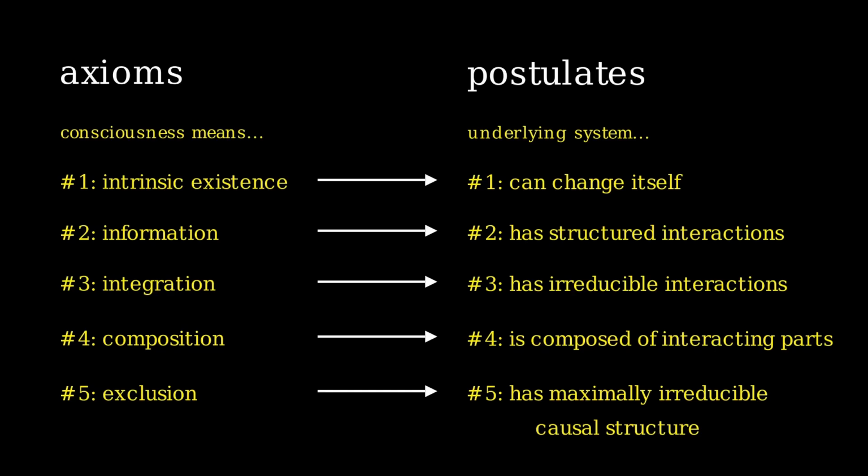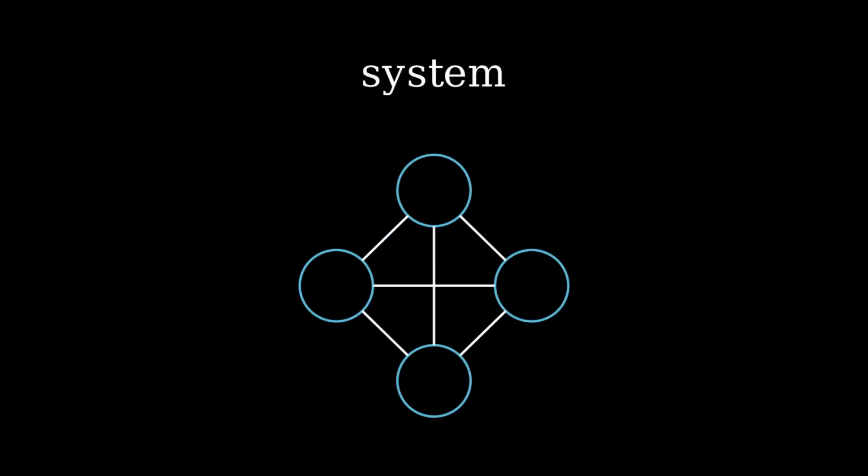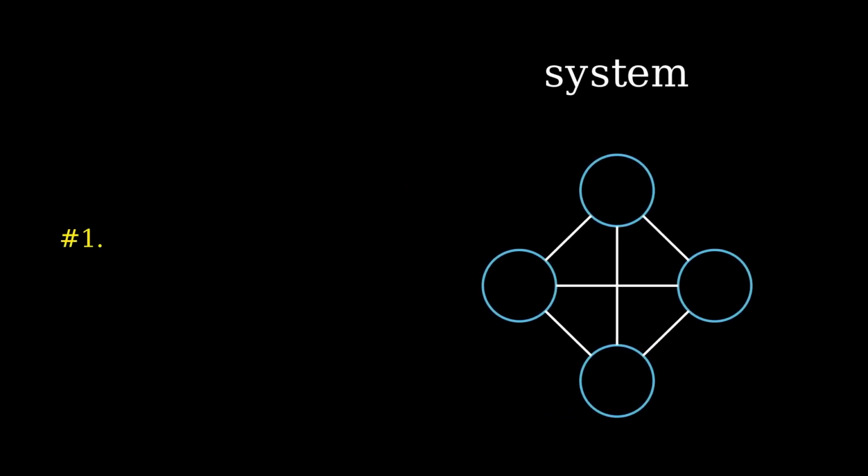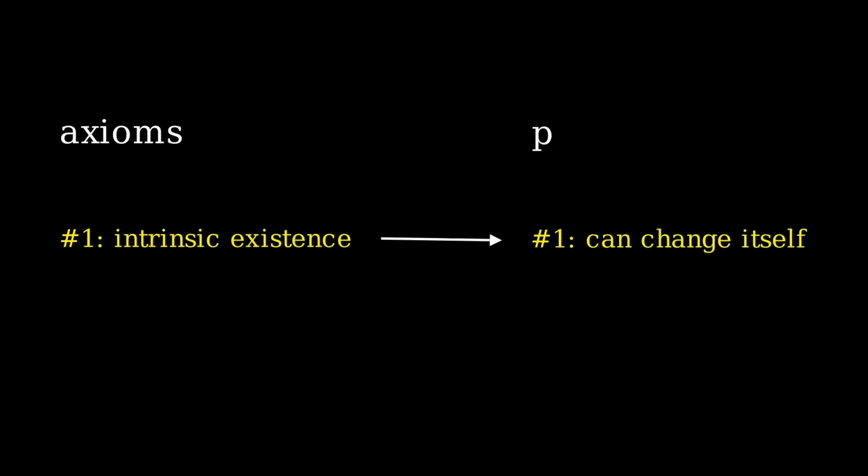Let us first define what IIT means by system. Well, a system is just a set of things that interact. Interaction is key. Science can only assume the existence of things that interact with other things. Thus, interaction is the basis of existence. IIT starts with the axiom that consciousness exists and then postulates that a system that is conscious needs to consist of interactions. Let us mathematically formalize what we just did.